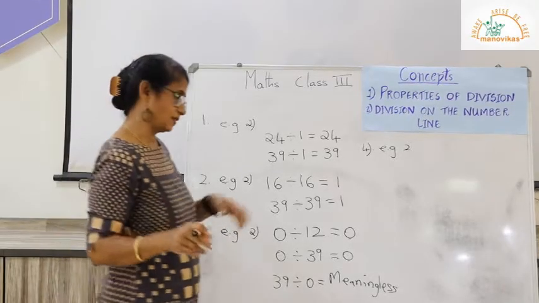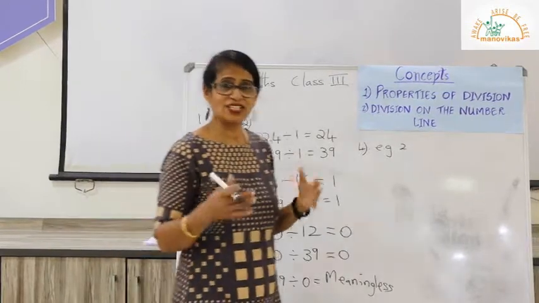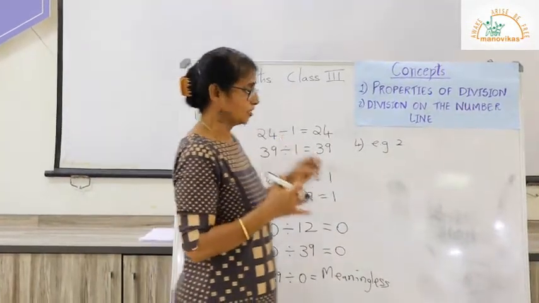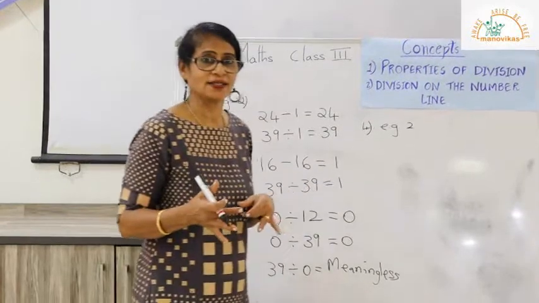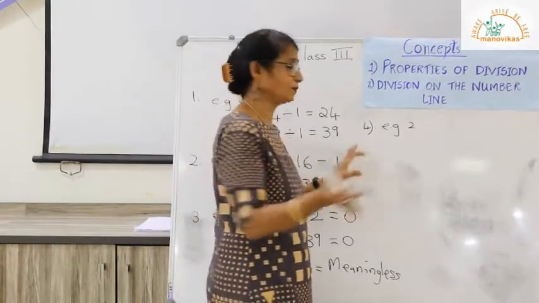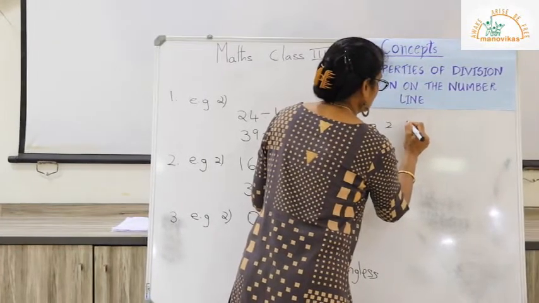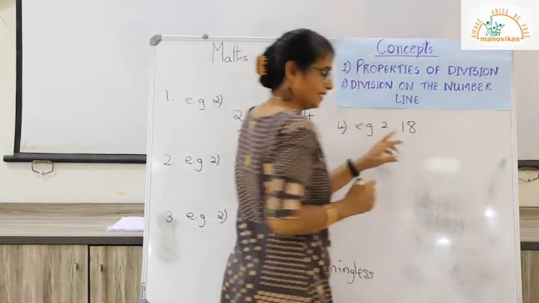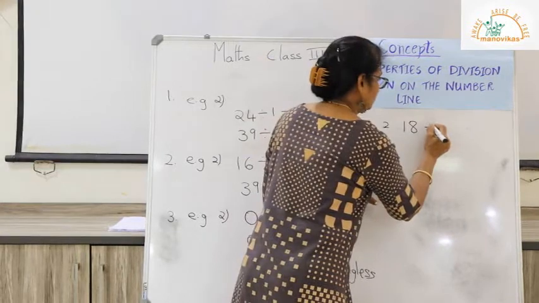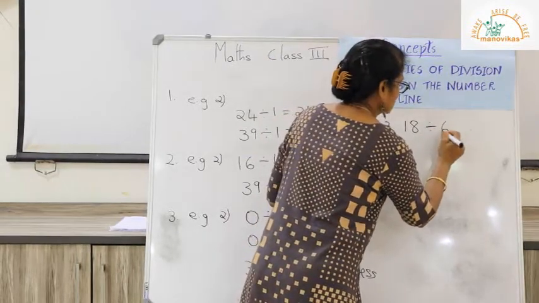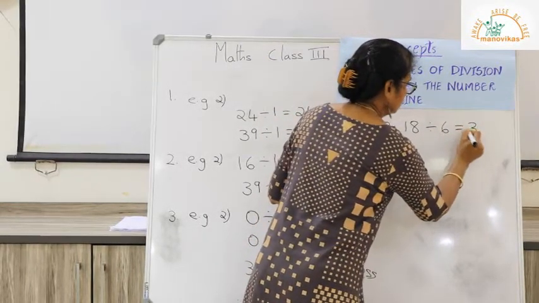Our fourth property states that when the remainder is 0, the quotient and the divisor are always the factors of the dividend. For example, if I take the dividend as 18 divided by 6, it is equal to 3.